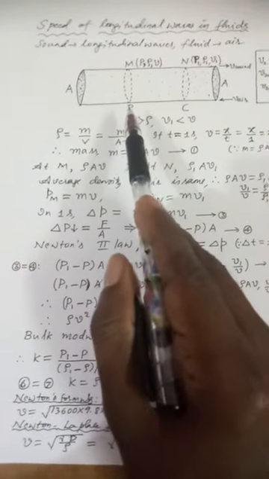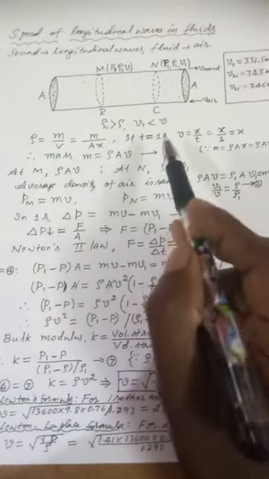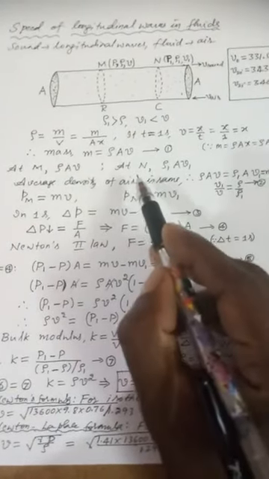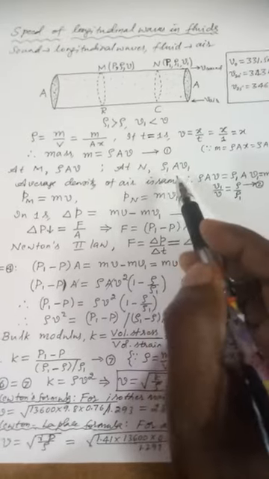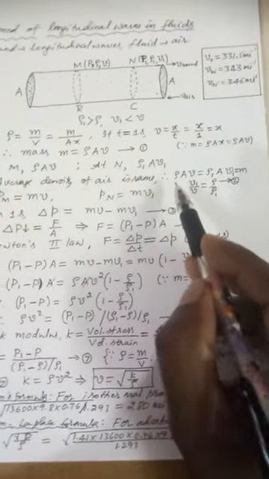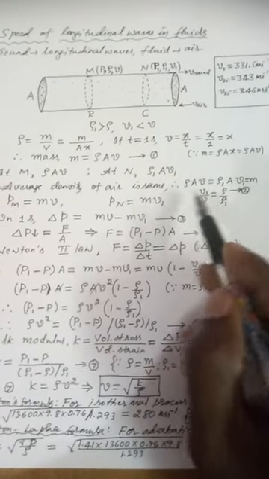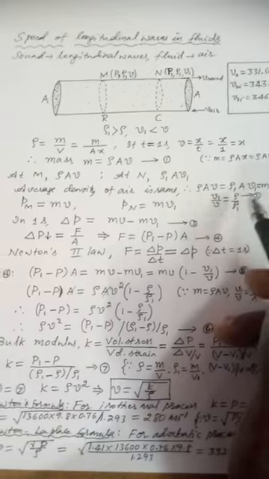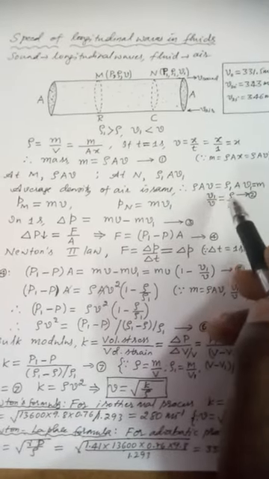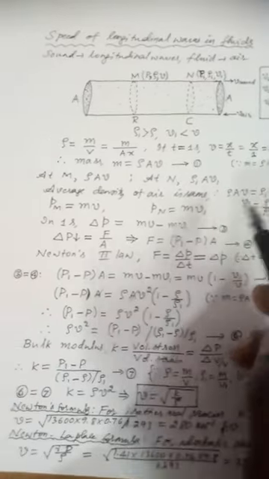At section M, mass entering is rho A v. At section N, mass exiting is rho1 A v1. Average density of air is the same. Therefore, I can write rho A v is equal to rho1 A v1. Both are equal to the mass. A cancels on both sides. I can write v1 by v is equal to rho by rho1. Call it equation number 2.